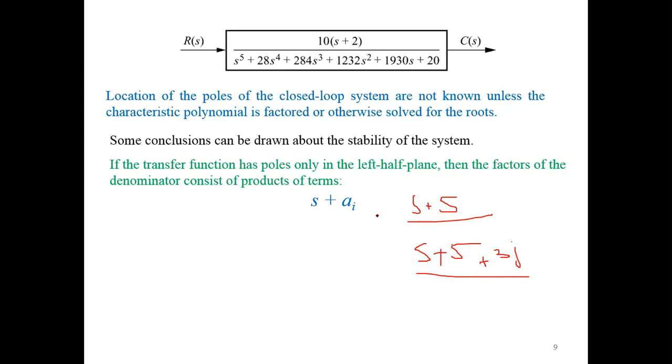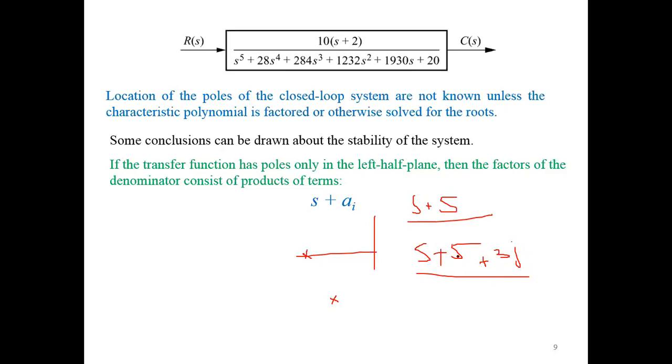In this case, the pole is at -5, and in this case, the pole is at -5 minus 3j. So this term is not important in this case, because we require that this real portion should be in the left half plane.